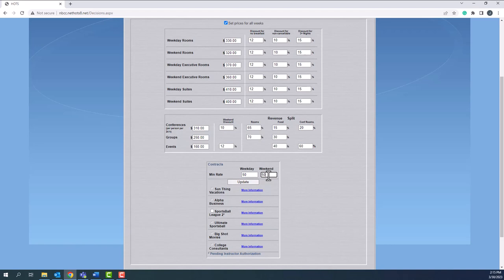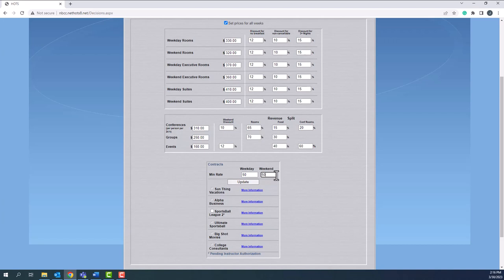Now, it's important to note when you apply for a contract, you agree to sell the rooms for that contract at the rate you had listed here when you bid on the contract. So when you mark that check mark, whatever's there is what you're willing to stick with. You have to sell them the rooms at their rate for the rest of the simulation, however long is left.